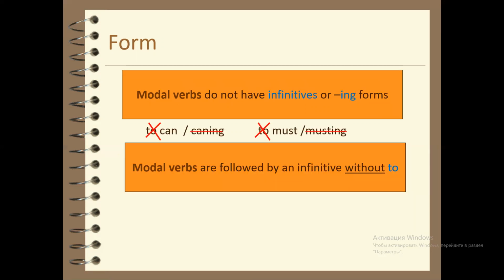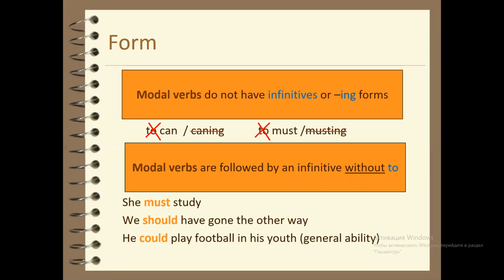Modal verbs are followed by an infinitive without to. For example, she must study. We should have gone the other way. He could play football in his youth. General ability.